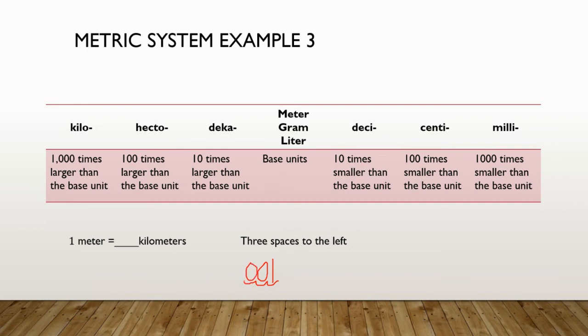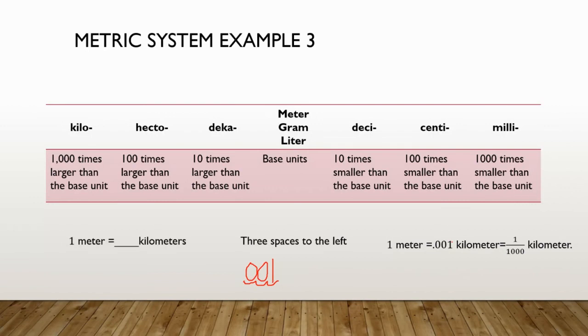So by moving it 3 spaces to the left, we get 0.001. Let me say that again. Since we moved the decimal 3 spaces to the left, we get 0.001.